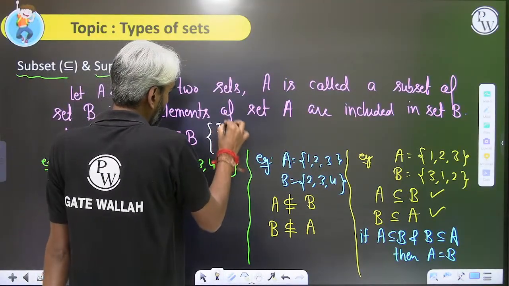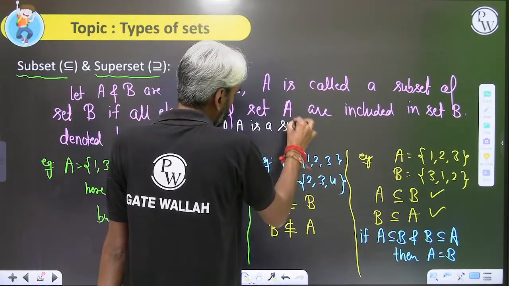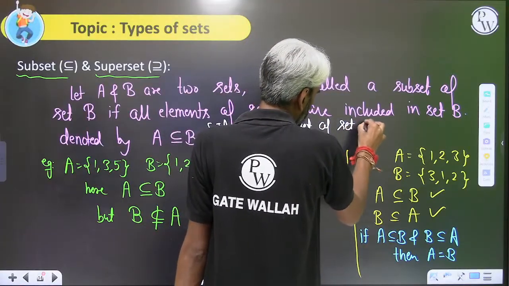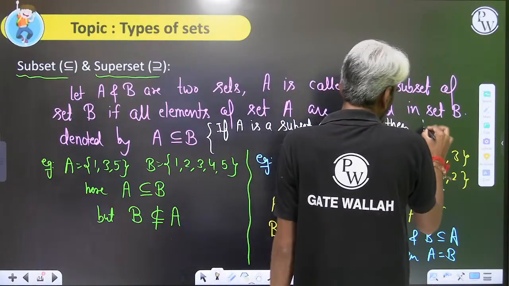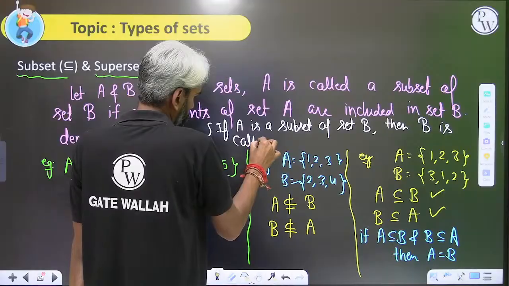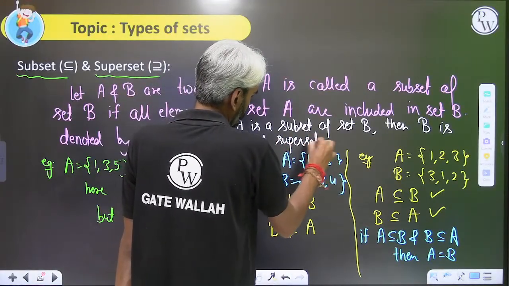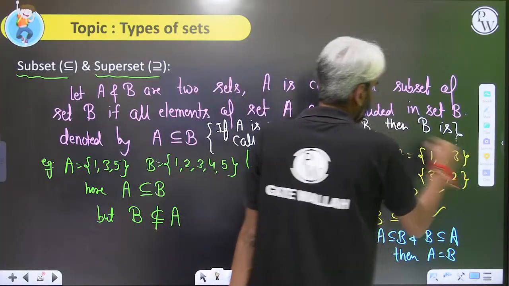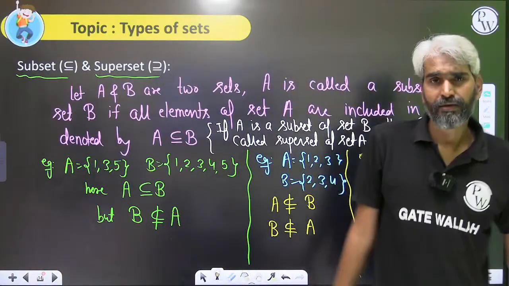Just note down, if A is a subset of set B, then B is called superset of set A. So subset and superset definitions are not different.